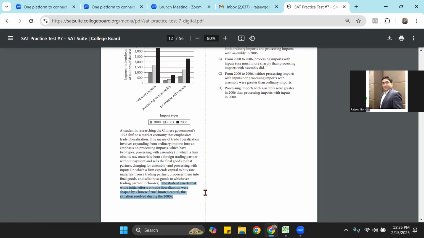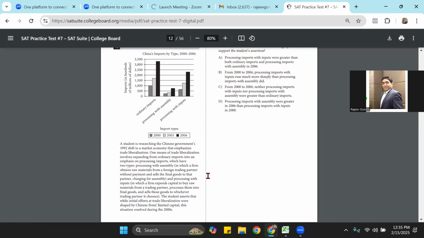Now, I would like you to spend maybe a minute or so to look at the graph and the options here and figure out the answer yourself, right? So let me give you some time to read this information and figure out which answer do you think would be the right one. Okay, you can pause the video right now and figure out the answer yourself.